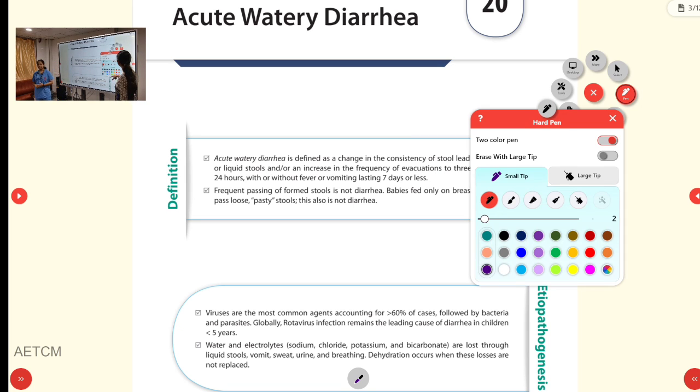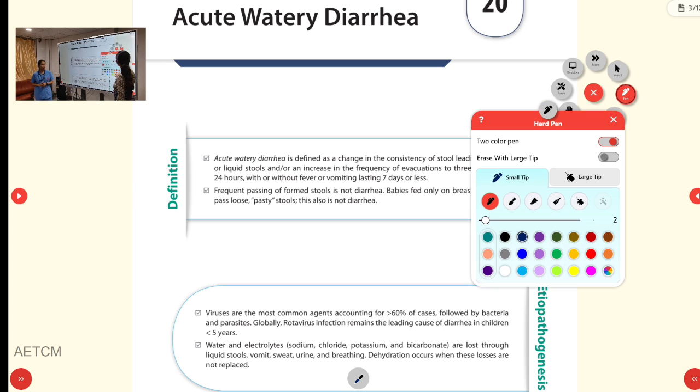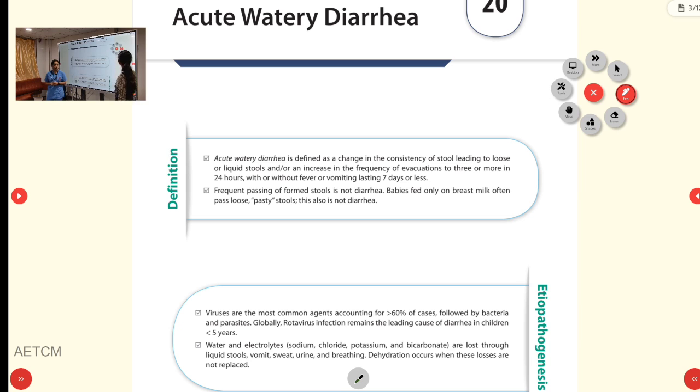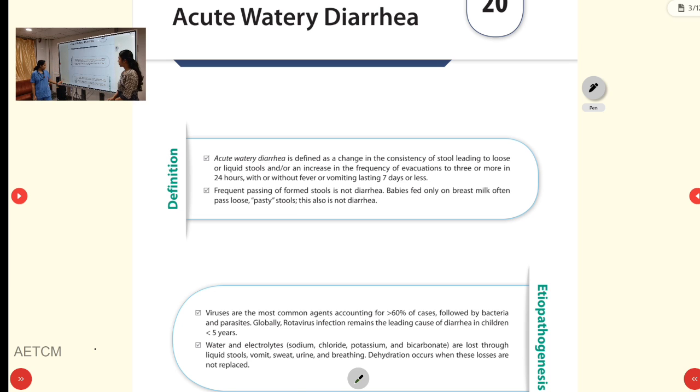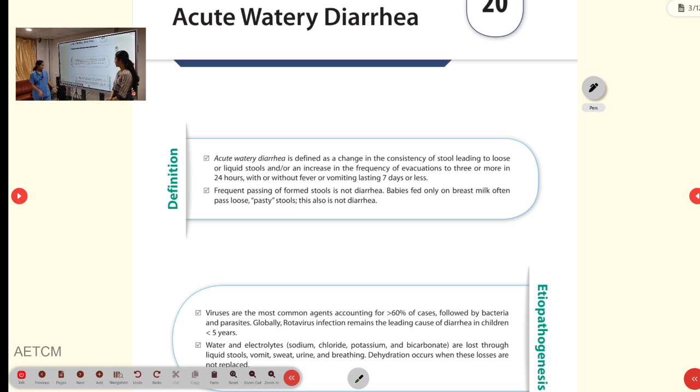Today we will be discussing acute diarrheal diseases. What is acute diarrheal disease? It is defined as a change in the consistency of stool leading to liquid stools, or an increase in the frequency of evacuation, that is 3 or more times in 24 hours, termed as acute watery diarrhea. This is the definition given by the Pediatric Association.